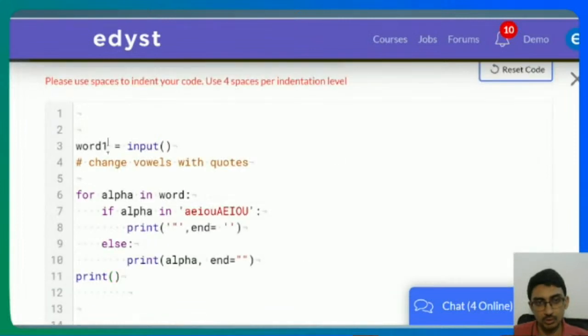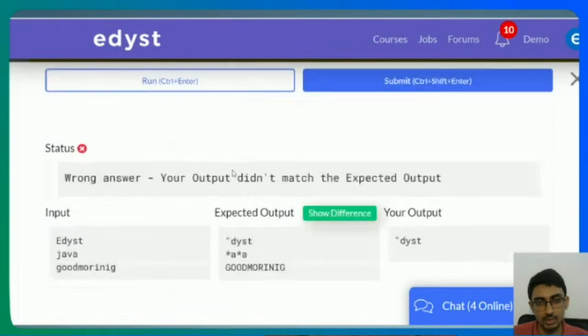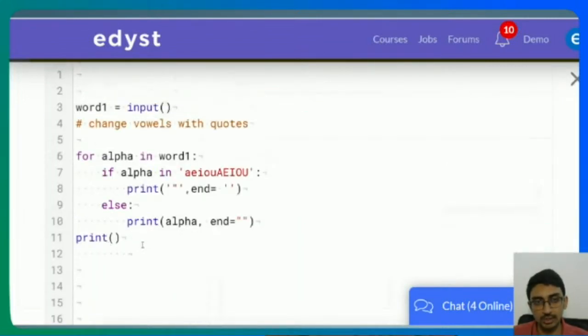Word is not defined, yeah, because it's word1. It should be word1 here. So if I run this, I think the first one comes out right. So like Edyst is there. For the first one, this becomes quote. So it's okay.